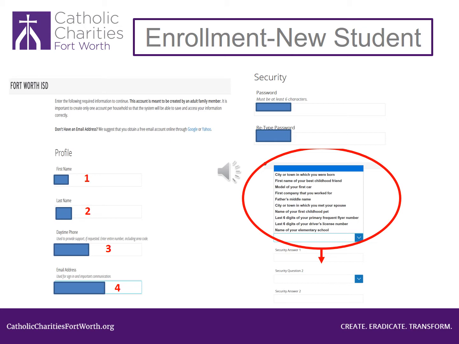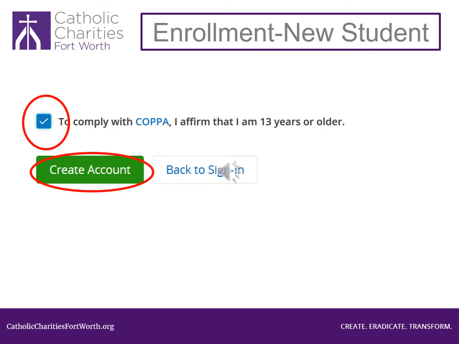Now scroll down. You must enter a password and then re-enter the same password. Scroll down. Then you will have to pick 2 security questions and answers. Scroll down. Click on the empty box and then click the green Create Account button.